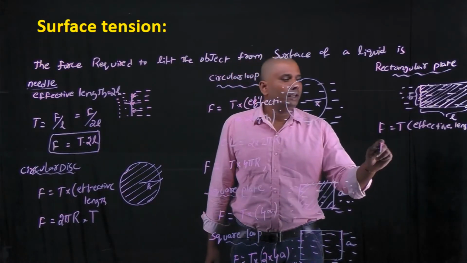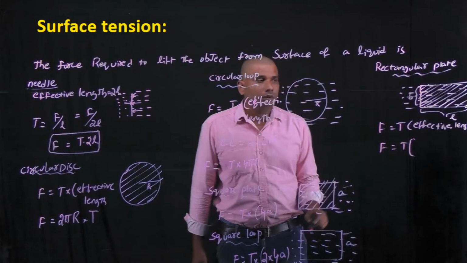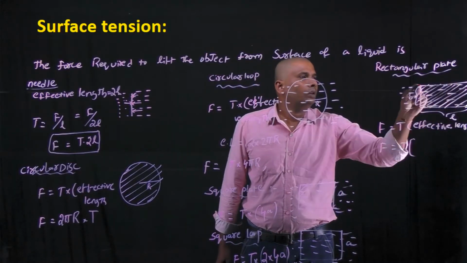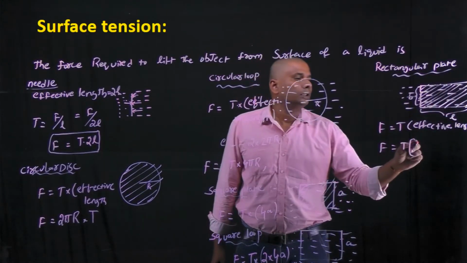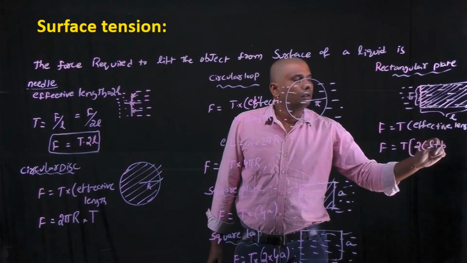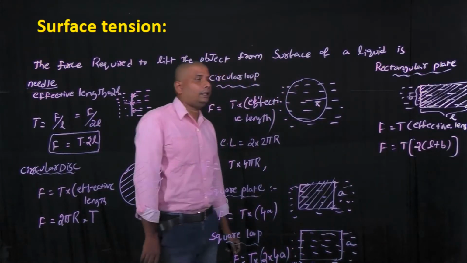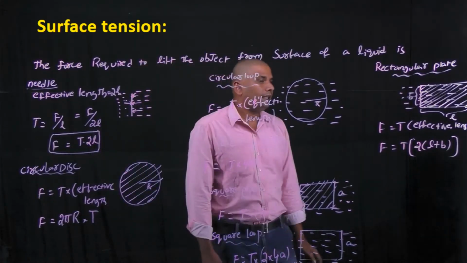Here F equals T into the total length of the rectangular plate, which is 2 into (L plus B), where L is the length of the rectangular plate and B is the breadth of the rectangular plate.